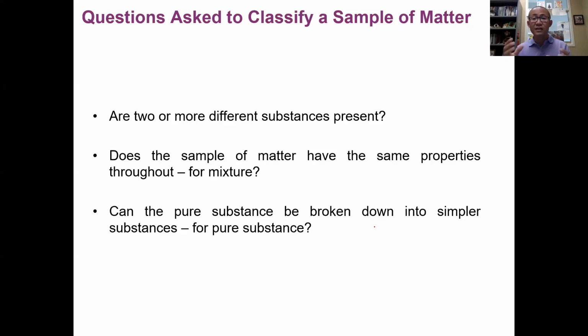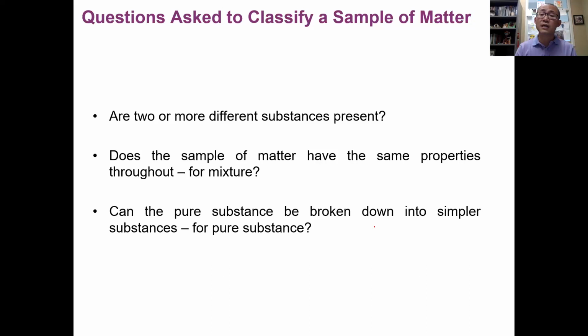So ask yourself the question: does this substance contain 2 or more components present? Then you can know whether it is a pure substance or a mixture. Now, after that, you answer either one of these 2 questions. If it is a mixture, does the sample look uniform? If it is a uniform mixture, it is homogeneous. If it is not uniform, with layers, with phases, it is a heterogeneous mixture.